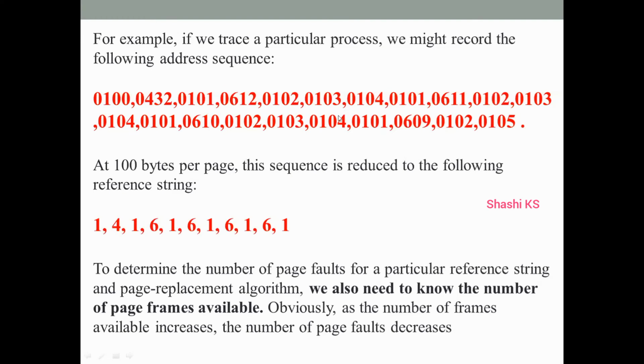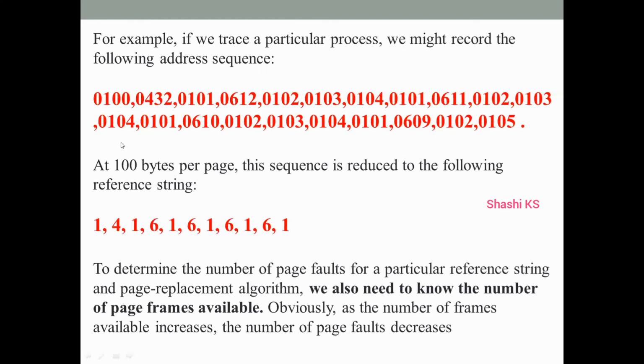But we are not going to give the input to our problems like this. Our input is going to be reference strings like this. The meaning of a reference string is that instead of using memory addresses, we use their page numbers. We know that a page is a collection of instructions, and all these memory references indicate the addresses of instructions present within the page. So our actual input to the page replacement algorithm is this set of memory references, but we use page numbers instead of memory addresses in order to avoid a large data set as input to our algorithm.